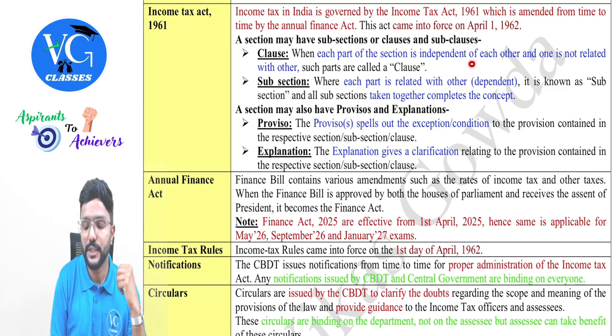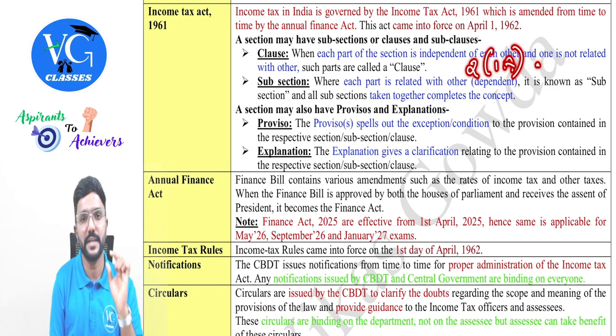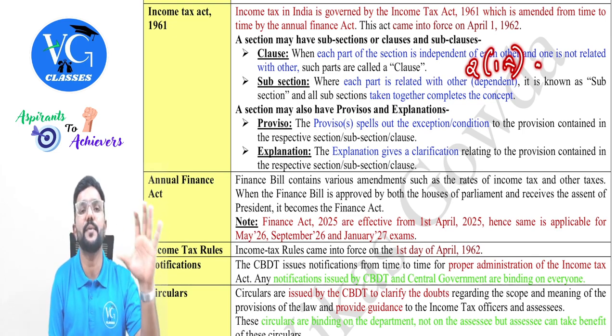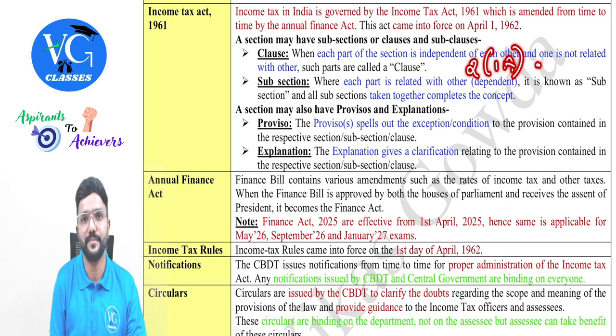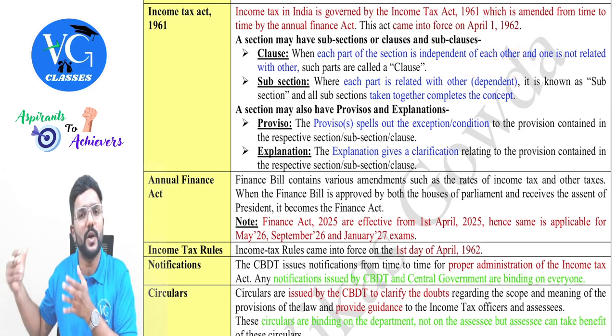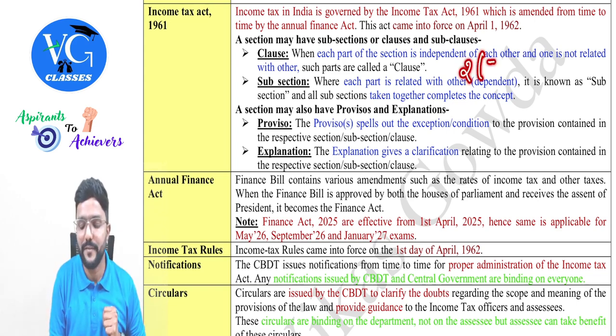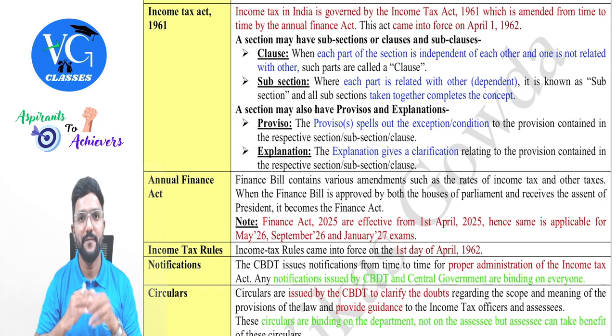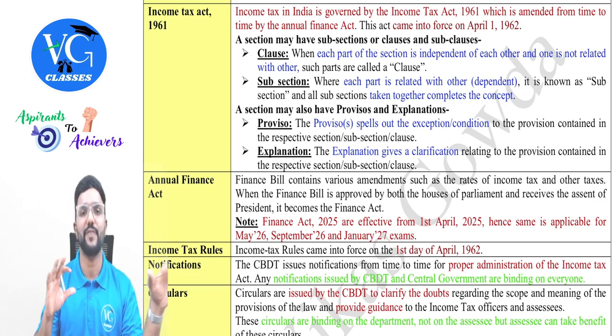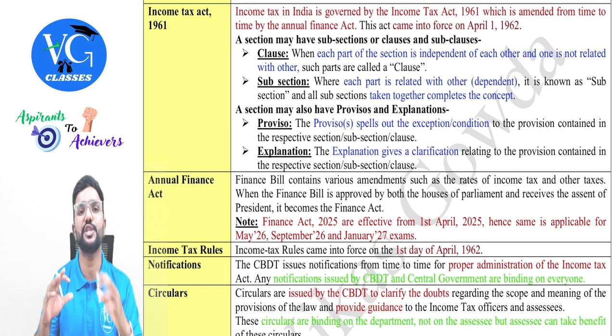For example, section 2 clause 1A defines agriculture income. If I just refer to this clause, I will understand properly what agriculture income is. Sir, should I refer to any other clause or subsection? No. Same way, section 2 clause 7 defines assessee. If I just refer to this clause, it is enough, guys. I will get the complete picture about who is the assessee.